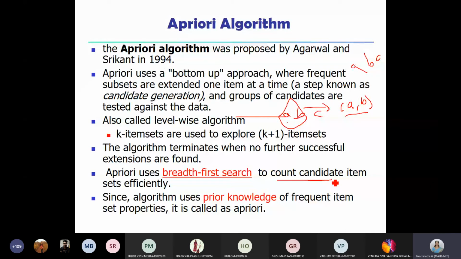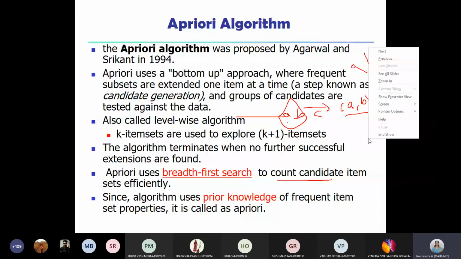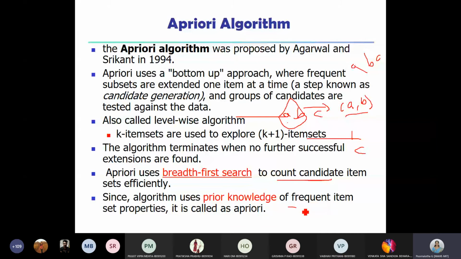So in Apriori, we use the standard notation: C to represent candidate items, and L to represent the frequent items. C stands for candidate item. And why do we call it Apriori? This uses prior knowledge of frequent item set properties. So because the algorithm uses prior knowledge of the frequent item set property, it is called Apriori.